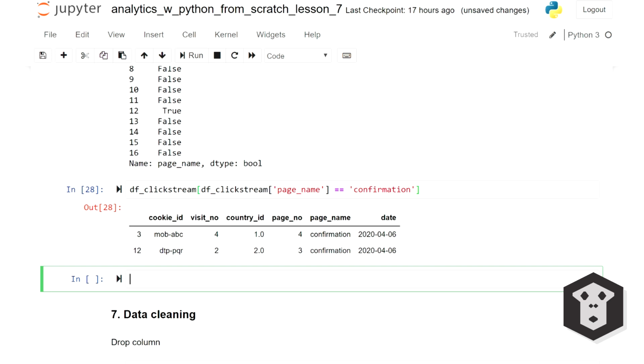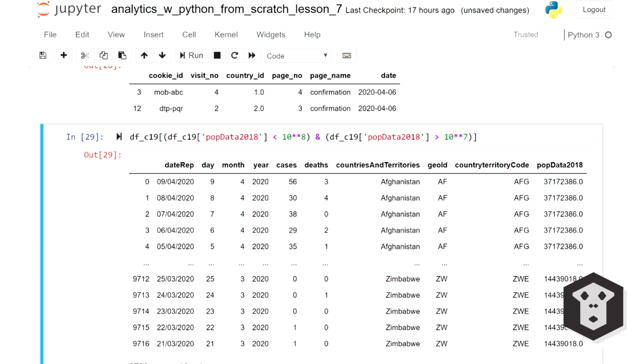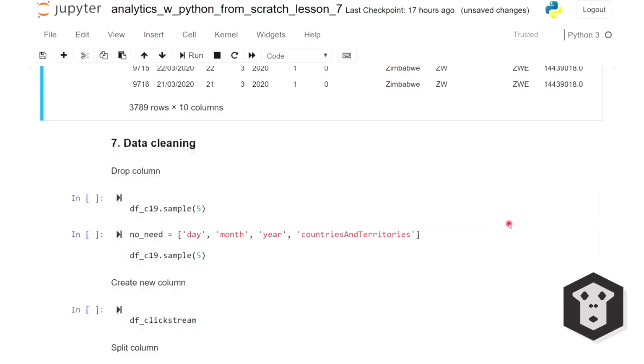And just like in Numpy, you can also build more complex logic in these masks. For instance, for our coronavirus data frame, I'm going to use an AND. I'm only interested in records where the population of the country is less than 100 million, but is more than 10 million. You see, I get records for Afghanistan, for instance, because Afghanistan in the data has a population of 37 million. You can check my Numpy video if you want more mask examples.